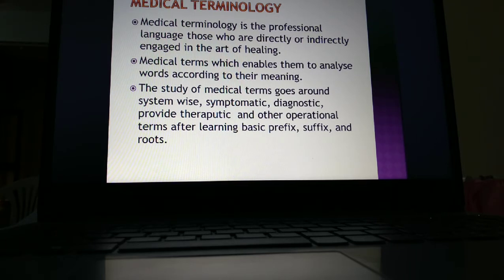The next thing is that the study of medical terms goes around system-wise, symptomatic, diagnostic, therapeutic and other systems also. So it not only shows the diagnostic services, it also shows the therapeutic services. It also has basic concepts. Just as we learn English from ABCD, this terminology also has some basic learning concepts such as prefix, suffix and roots, etc.